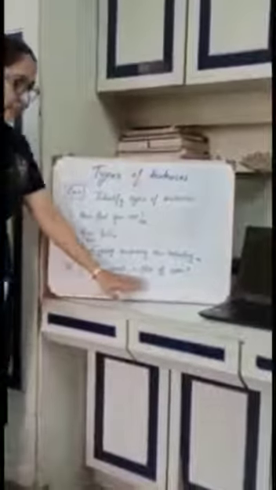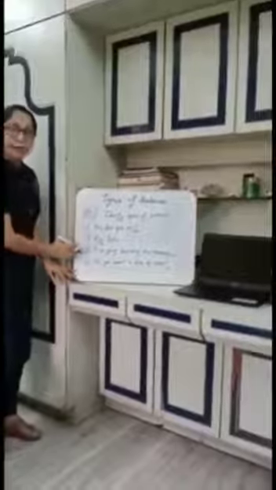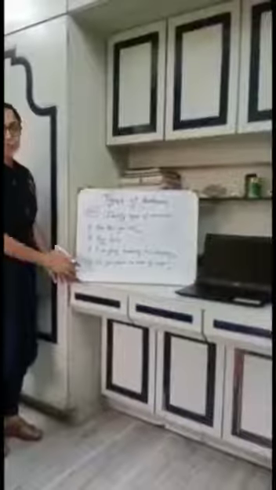Do you want a slice of cake? Do you want a slice of cake? And this ends with a question mark. 1, 2, 3. This is an interrogative sentence. So now you are able to identify the types of sentences.